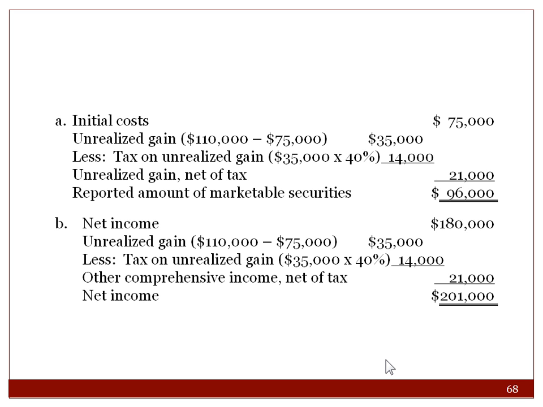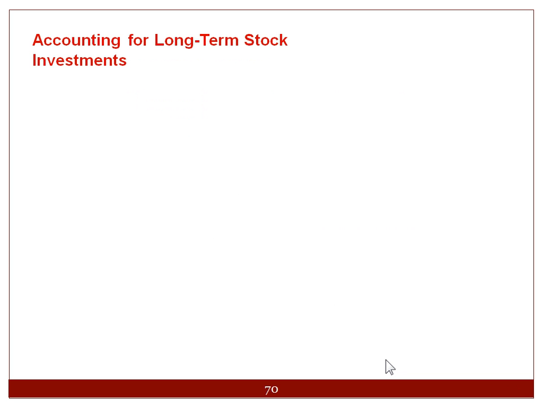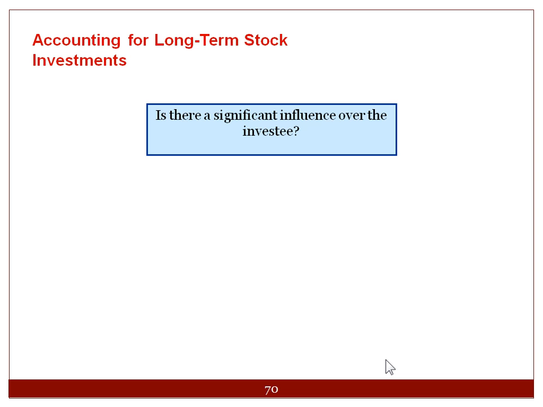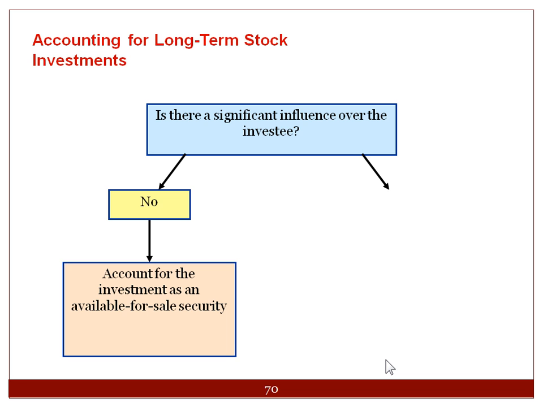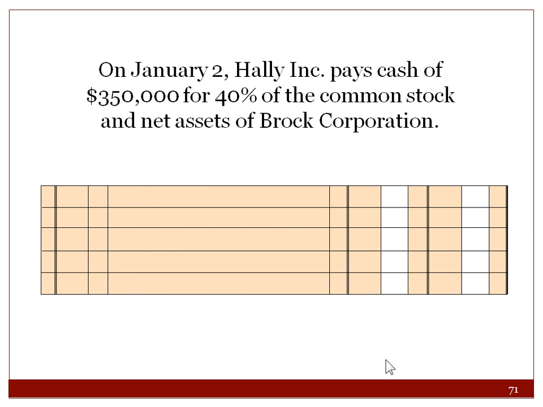Just as an overview, looking at some of the more high-level accounting topics, long-term investments are not intended as a source of cash in the normal operations of a business. Rather, such investments are often held for their long-term gain. That's why they're long-term assets. So you ask yourself, is there a significant influence over the investee? If no, then you account for the investment as an available for sale security. If yes, you account for the investment by using the equity method.